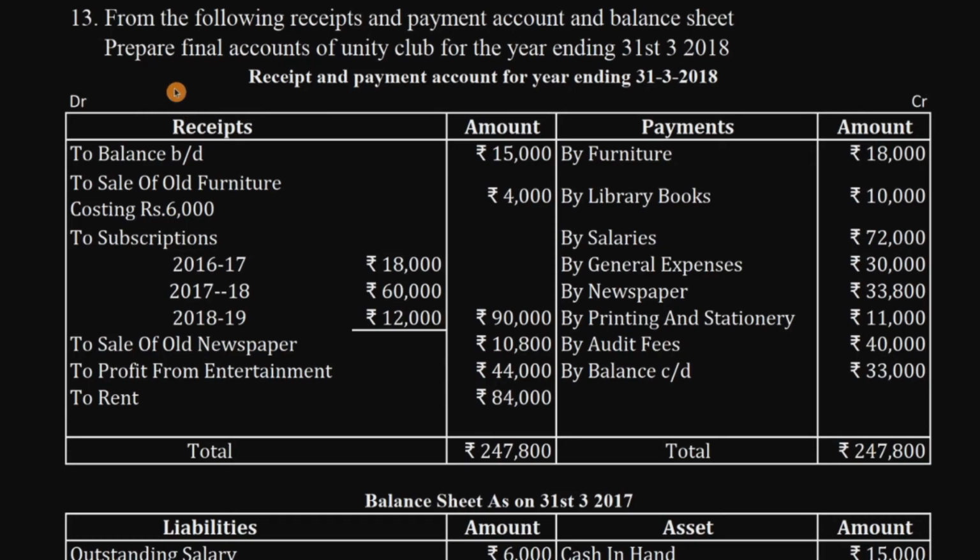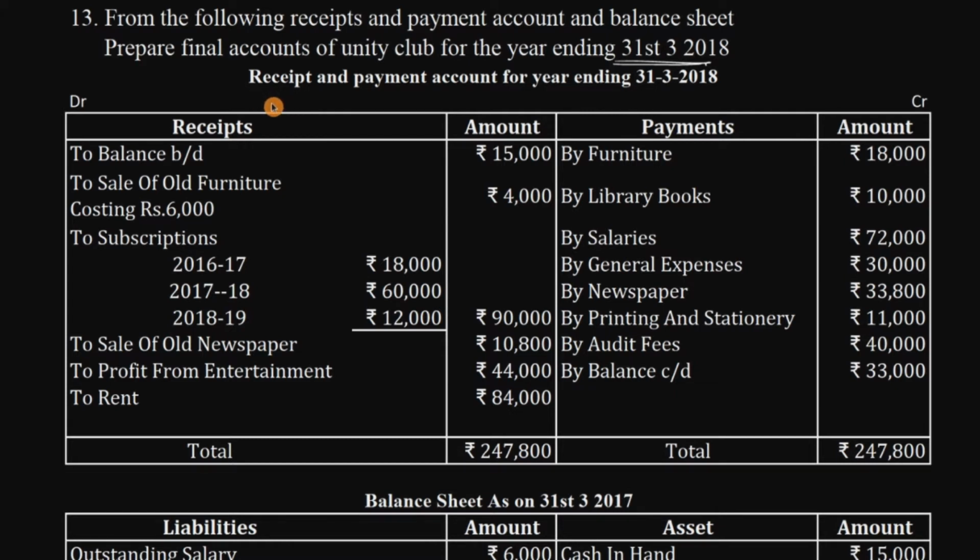Okay, starting with the 13th problem. From the following receipts and payment account and the balance sheet, prepare the final account of Unity Club for the year ending 31st March 2018. We need to prepare a balance sheet. So, as usual, first analyze the question, then we'll solve the problem.